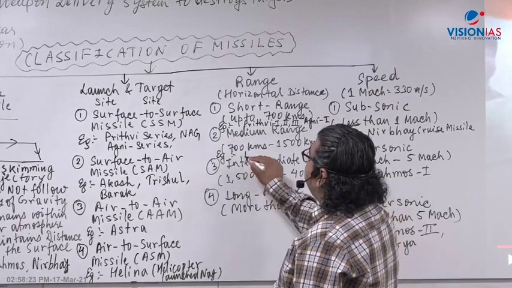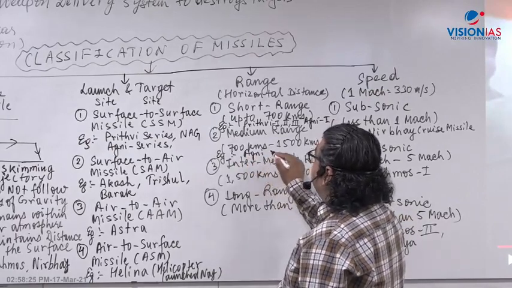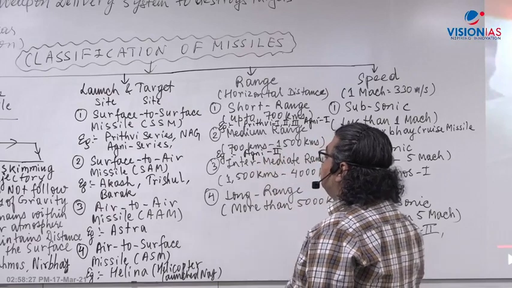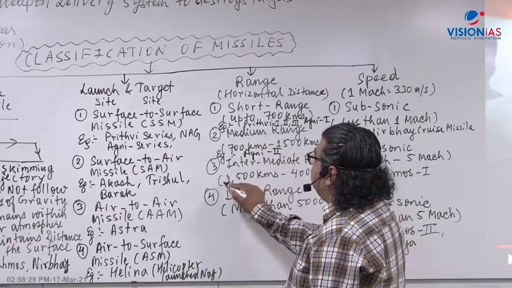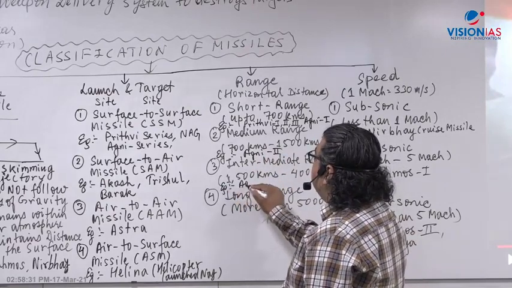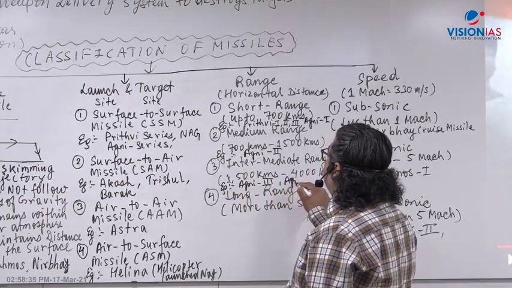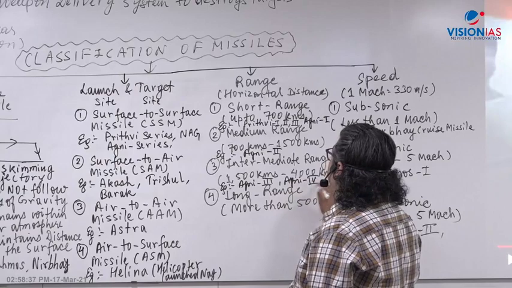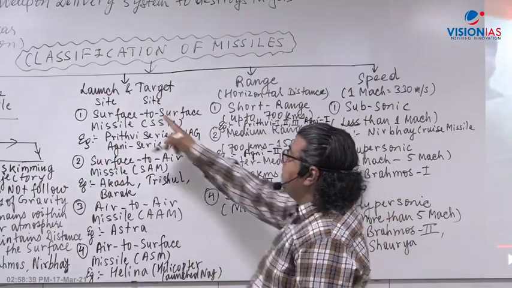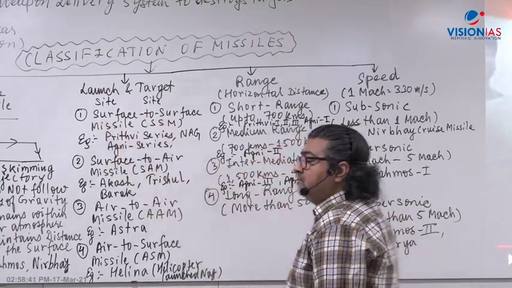Here is the medium range Agni 2, right? Agni 2 can go to 1,500 to 2,000 kilometers. Here you have the example of Agni 3 and Agni 4. Agni 3 is 3,000 kilometers, Agni 4 is 4,000 kilometers. But Agni comes into the surface to surface missile category, right?